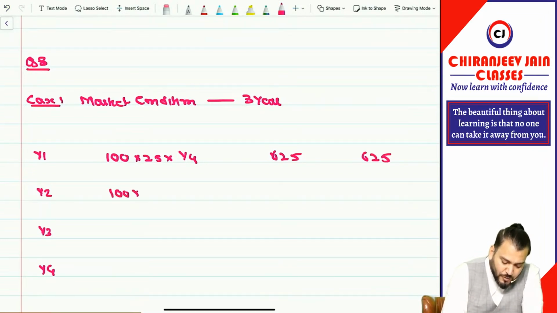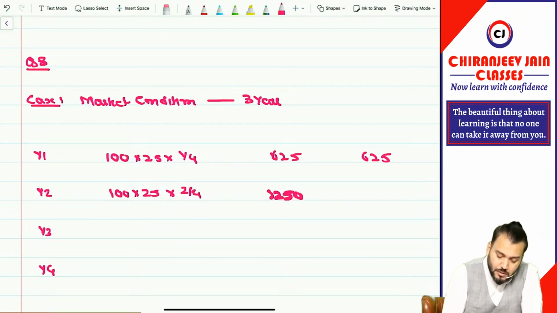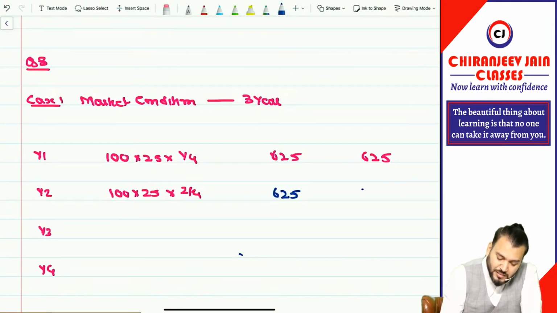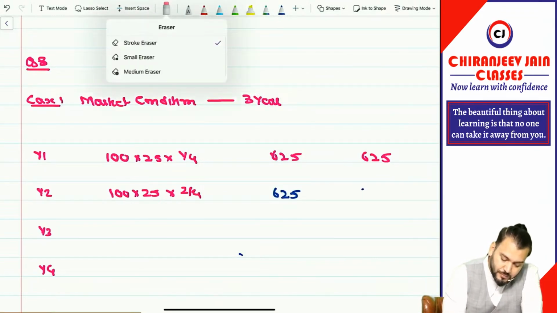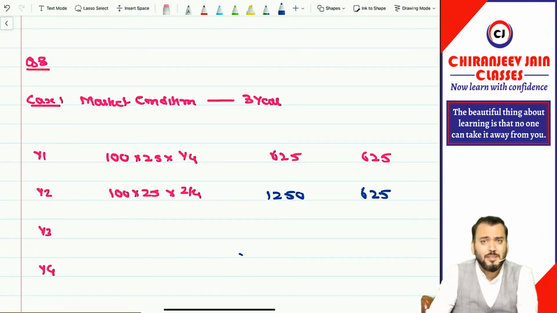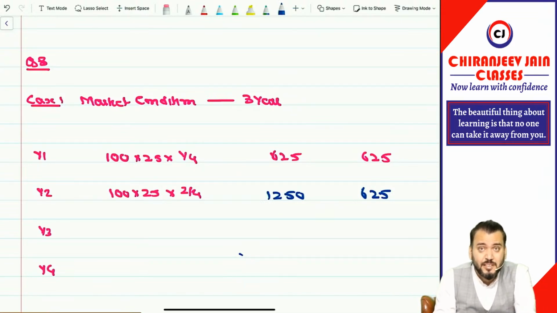Second year, second year also we'll do 100 into 25 into 2 by 4. So it will be 1250 and then 625. Correct now? Correct. I think first year and second year, no doubt. You would have also done it in this way only. It is 1250 and 625. Now in the third year the condition is satisfied. So can I say the third year condition is satisfied? So entire benefit received, so it will recognize the entire expense in year 3 only.